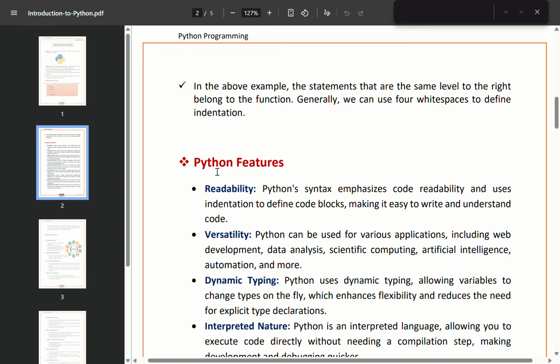Now let's move on to the features of Python. One of the most important features is readability. Python syntax focuses on making code easy to read and understand. Because of clean syntax and indentation, Python code looks organized and simple.